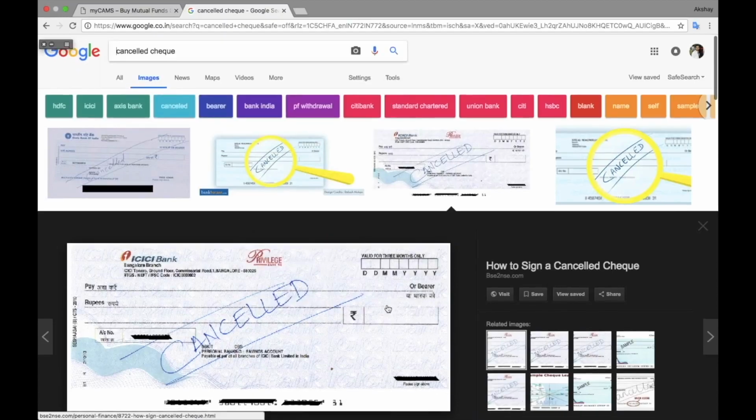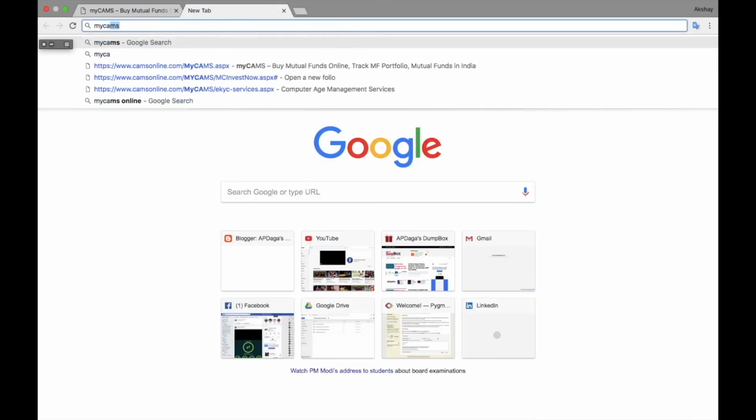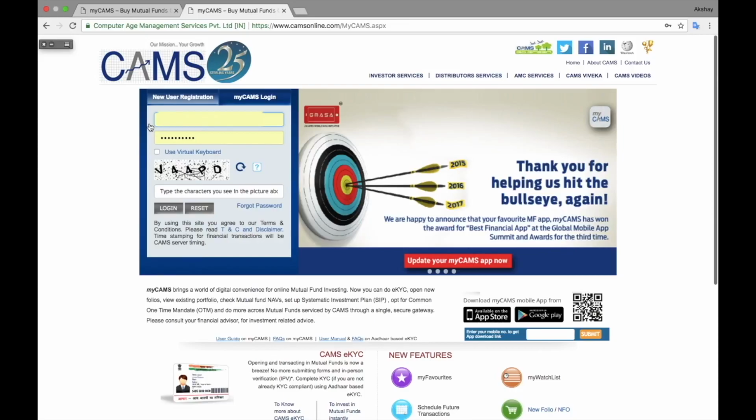This is how your cancelled cheque looks like, but make sure your sign should be there. Otherwise, your payment will be cancelled and you will get a refund after maybe 1 week or more than that. And all other details like bank account number and IFSC code should be visible on that cancelled cheque. Okay, let's search mycams and go here.